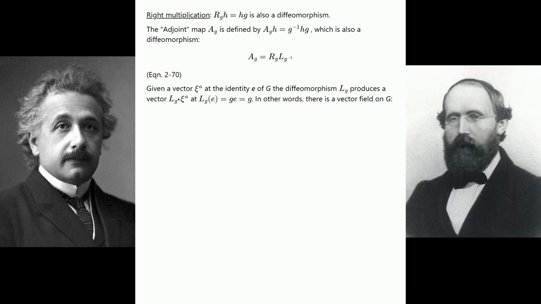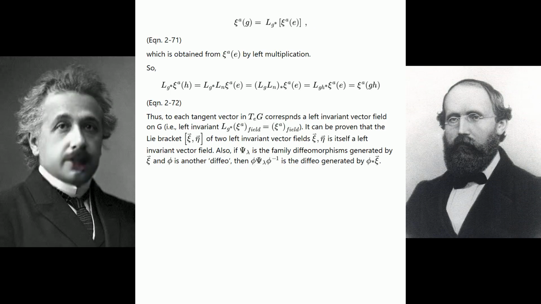Given a vector ξ^A at the identity e of G, the diffeomorphism L_g produces a vector L_g* ξ^A at L_g(e) = g e = g. In other words, there is a vector field on G. See equation 2-71, which is obtained from ξ^A(e) by left multiplication. So, see equation 2-72. Thus, to each tangent vector in T_e G corresponds a left invariant vector field on G, i.e. left invariant: L_g* (ξ^A field) = (ξ^A field).